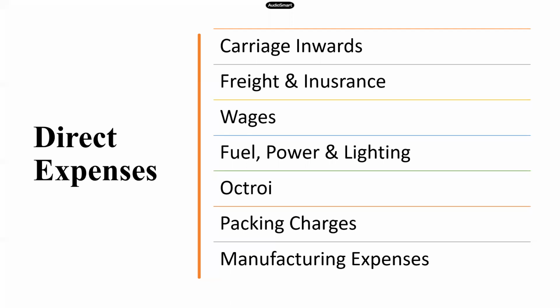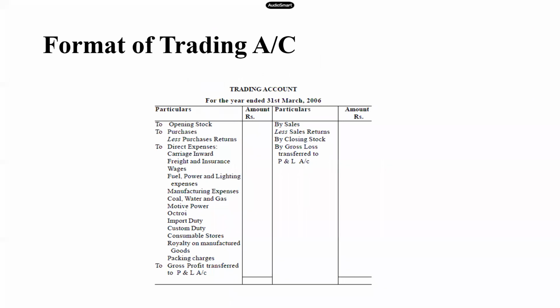But you need to remember, from the purchases, you need to deduct your returns and any other goods withdrawn. From the sales also, you need to deduct your returns. And expenses, you will take only the direct expenses into consideration. Right? So we will just look at the pro forma of a trading account. So this is just a rough pro forma of how a trading account appears.